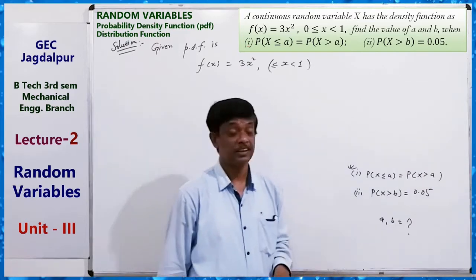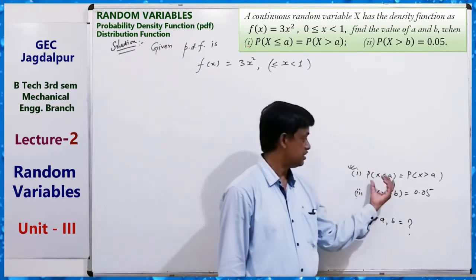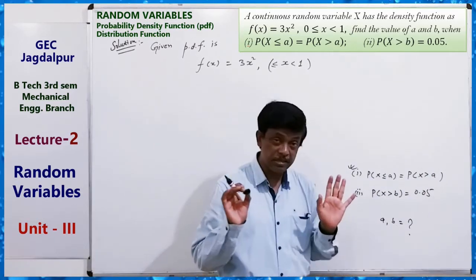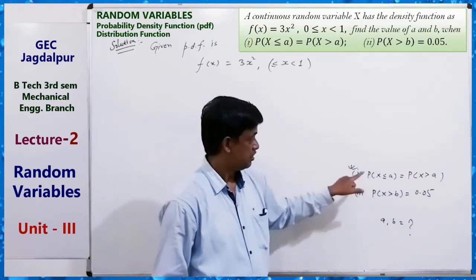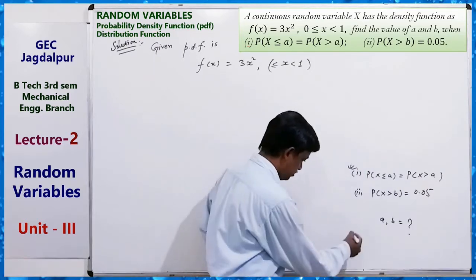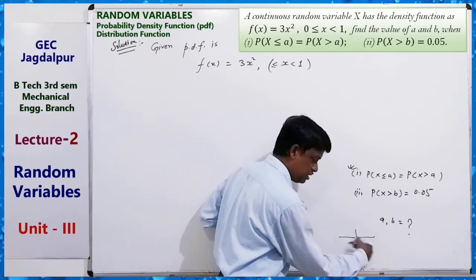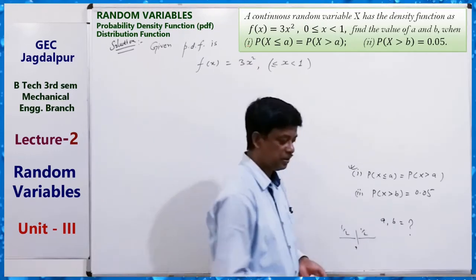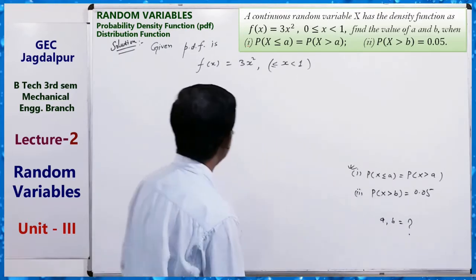That means this is the middle part: half probability is here, half probability. We know the total probability is 1, so this is half, this is also half, because this divides at a. Clear? So this condition we can solve just like this.